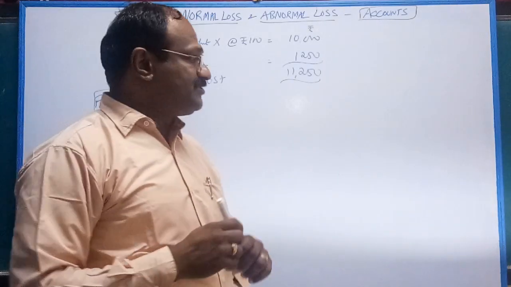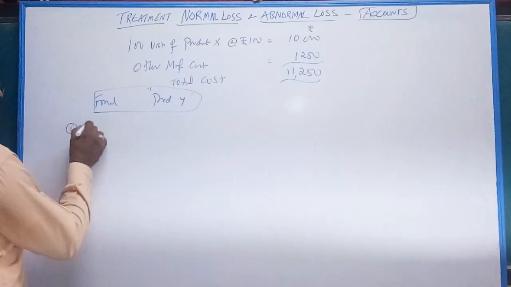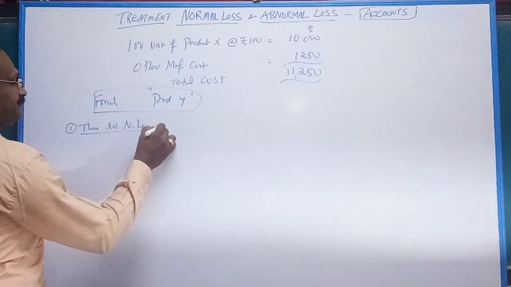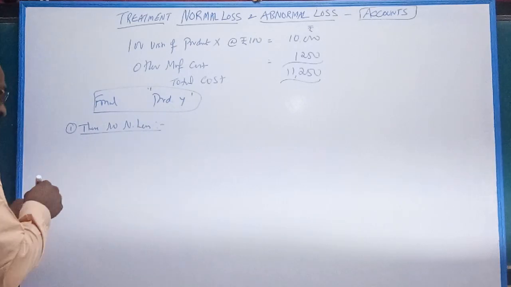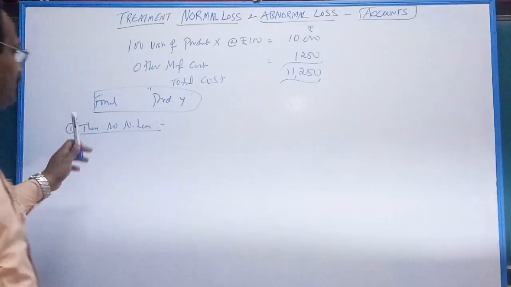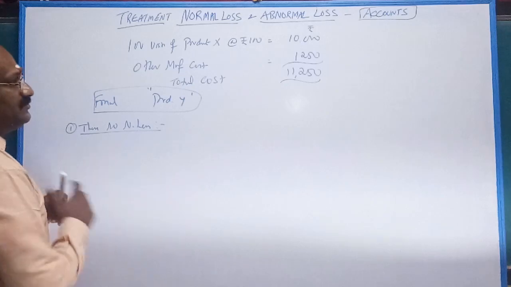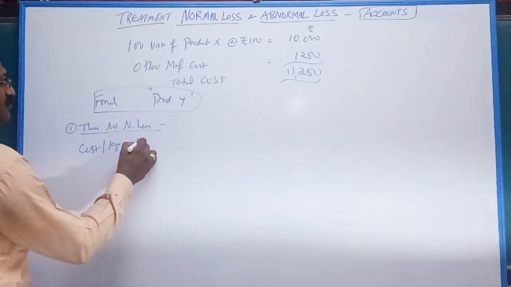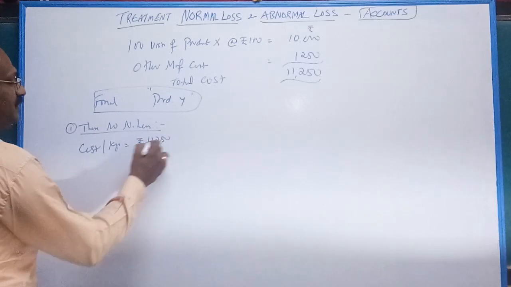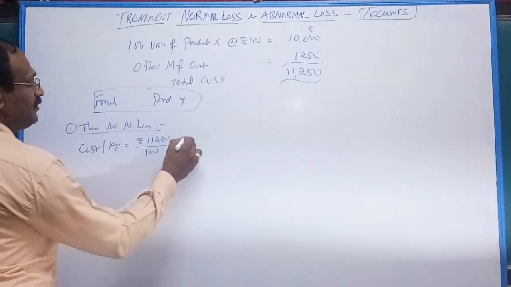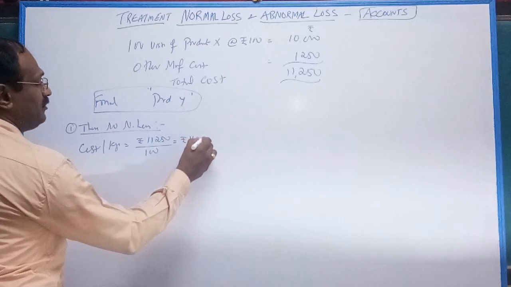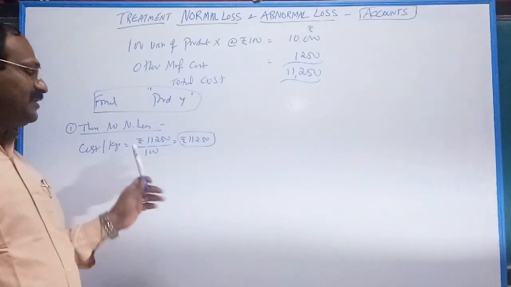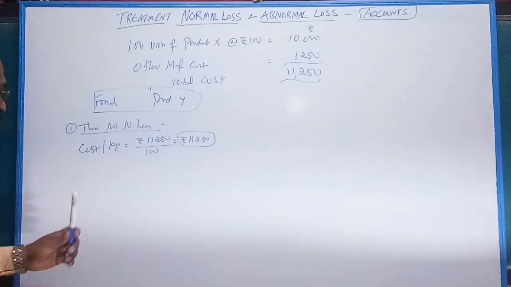I will give three examples. First one, there is no normal loss. It is impossible, anyway I will tell you a small example. Suppose there is no normal loss and no abnormal loss, then your cost per unit comes to 11,250 divided by 100, that is 112.5. This is your cost per unit if there is no normal loss and no abnormal loss.